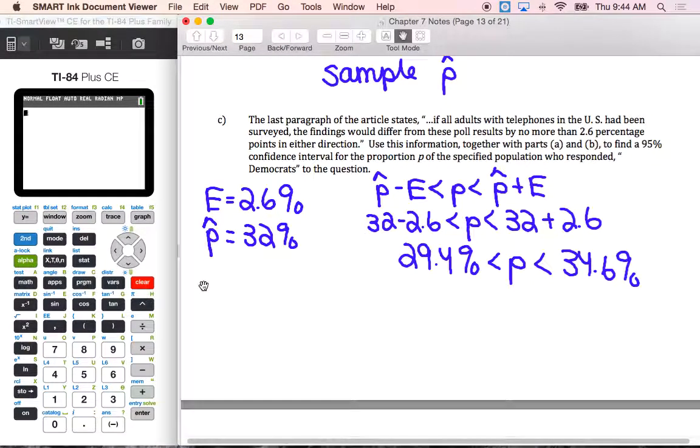So again, when you go through these, it's the exact same stuff. It's just we put it into wording and numbers that people might understand better than saying 0.294 and 0.346. Most people understand percents more than they're going to understand those decimals of proportions.